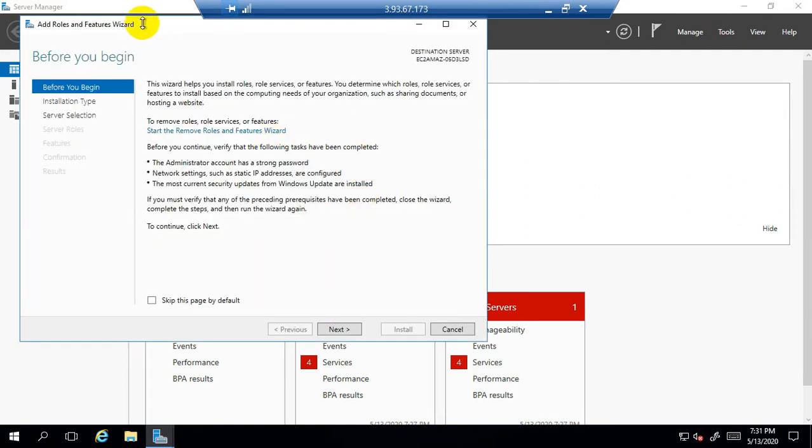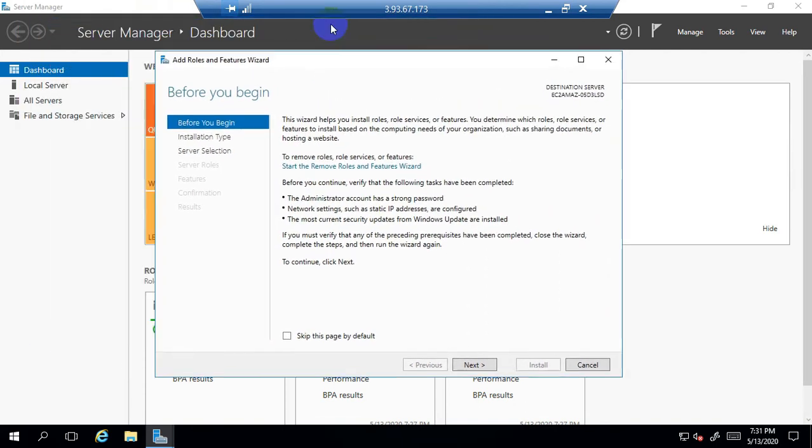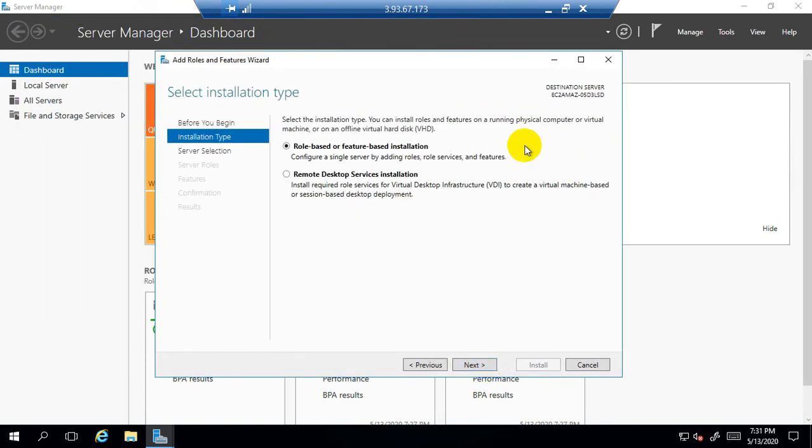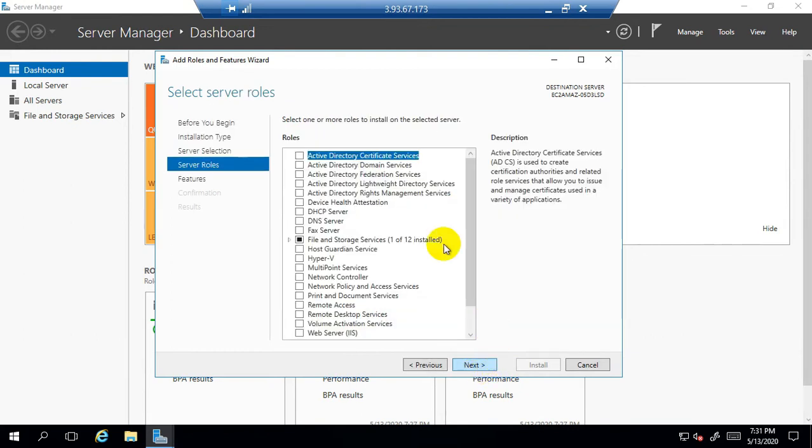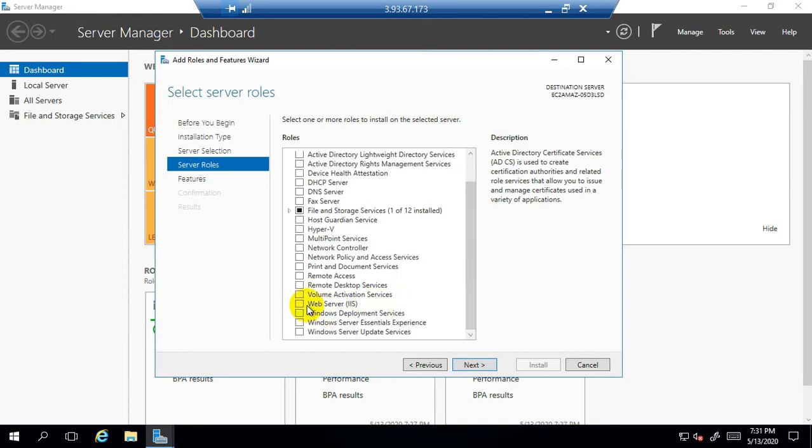So the Add Roles and Features Wizard has been started. Now click on next, next again, next. Here under the roles we will find one of the roles with the name Web Server (IIS).